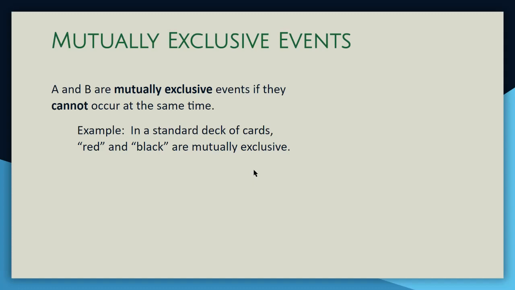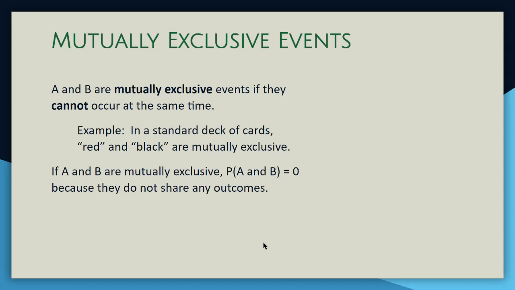You can be a black card, meaning you're a club or a spade. You can be a red card, meaning you're a heart or a diamond. You cannot be both at the same time. So we would say for a standard deck of cards, red and black are mutually exclusive events. If A and B are mutually exclusive, P(A and B) should be 0 because they don't share any outcomes.